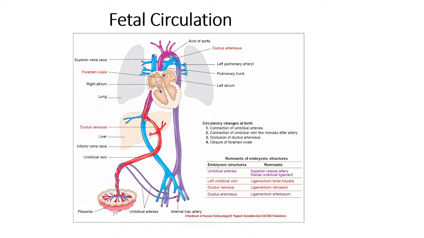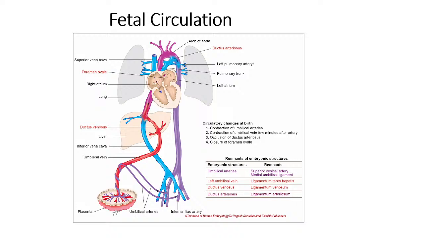So what happens first? The umbilical vein brings the blood, goes up to the liver. There is a channel called the ductus venosus that connects the umbilical vein to the inferior vena cava. So most of the oxygenated blood is now in the inferior vena cava. The inferior vena cava opens into the right atrium. Most of the blood, 80 to 90%, goes to the left atrium through the foramen ovale, isn't it?